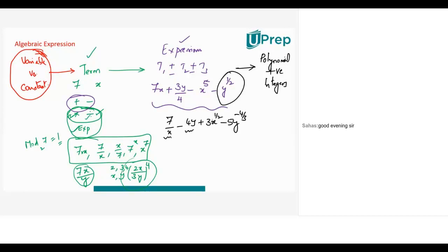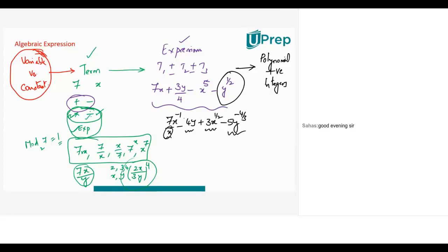No, sir. Why can I not call it a polynomial? What is the condition that fails? So x to the power 1 by 2 will become under root x. So 1 by 2 is not allowed. Minus 4 by 3 is not allowed. In fact, 7 by x is also not allowed because 1 by x will become x to the power of minus 1. Y to the power of 1 allowed. X to the power of half not allowed. Minus 4 by 3 not allowed. x to the power of minus 1 not allowed.